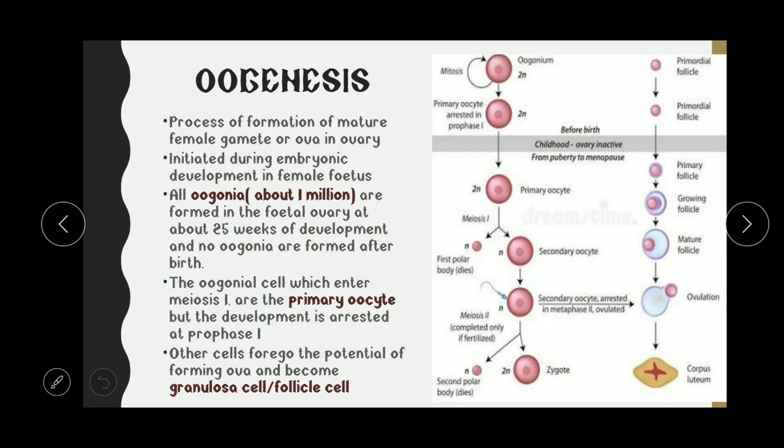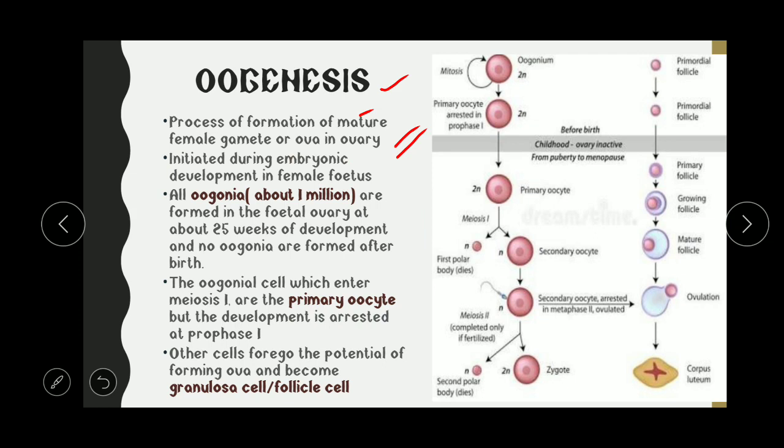So first of all, what is oogenesis? As we have discussed, spermatogenesis is the formation of mature motile male gamete. Similarly, oogenesis is the formation of mature female gamete or ova inside the ovary. So this is the formation of female gamete inside the ovary. Then where is it started, or when is it started?